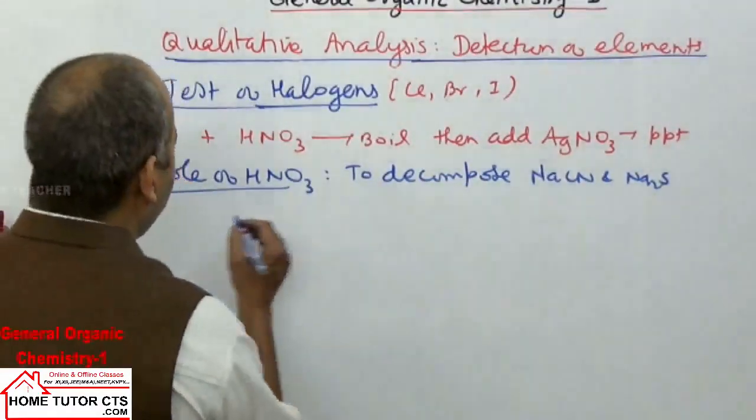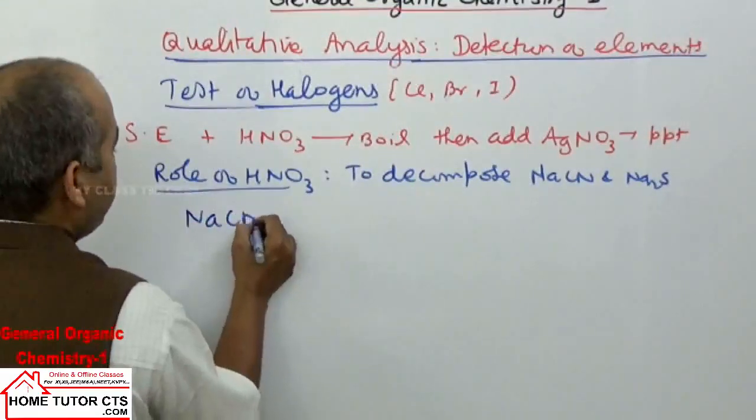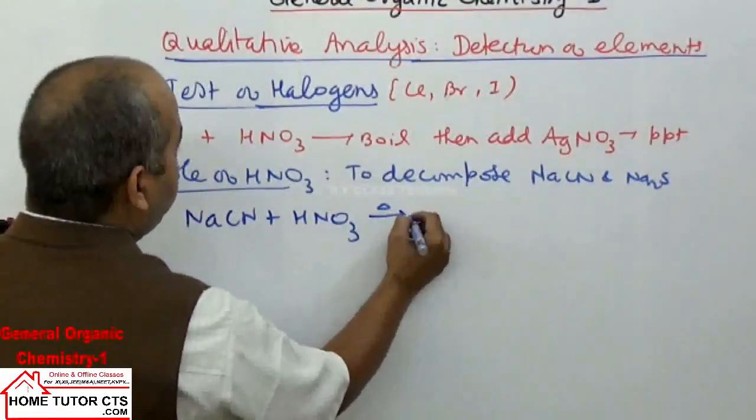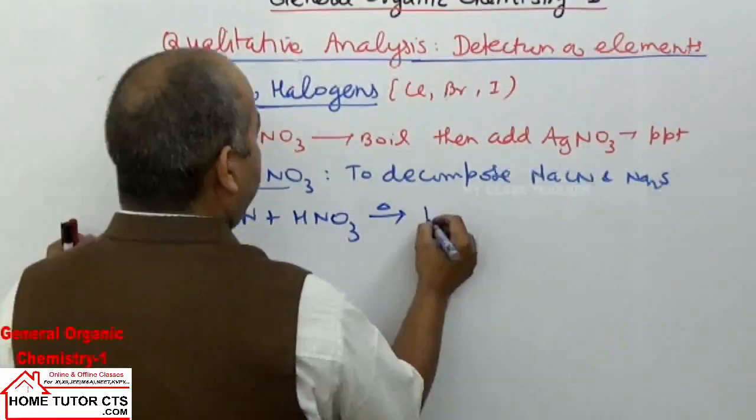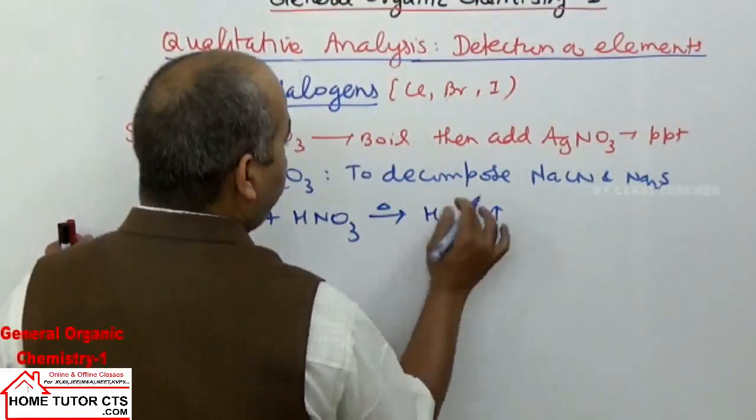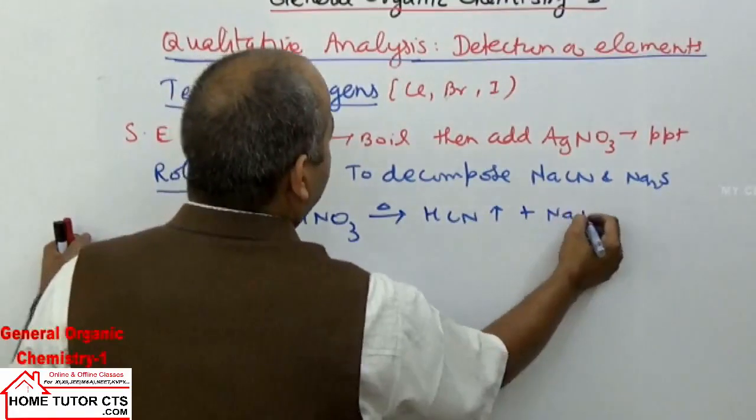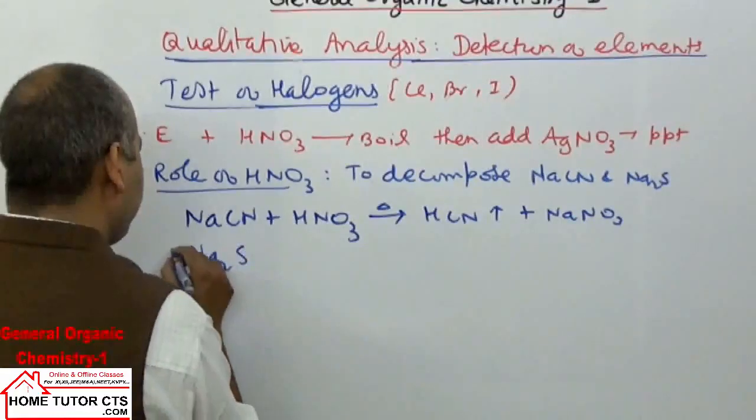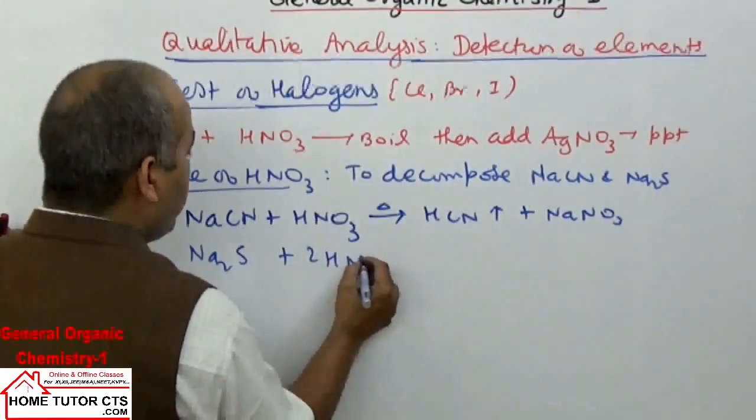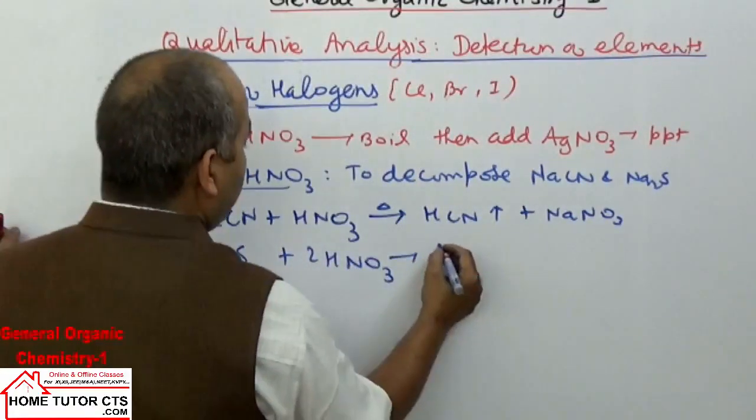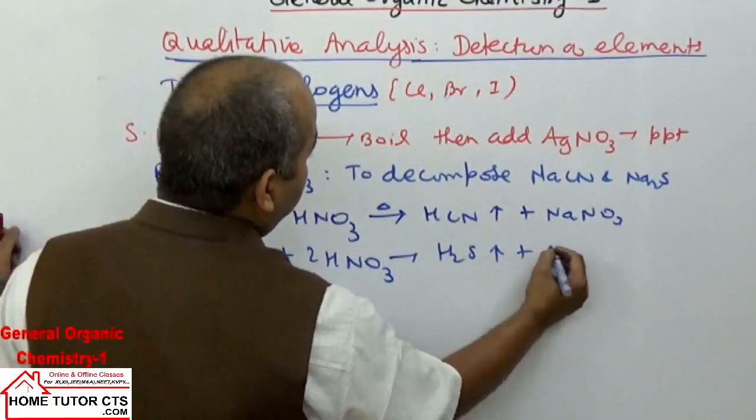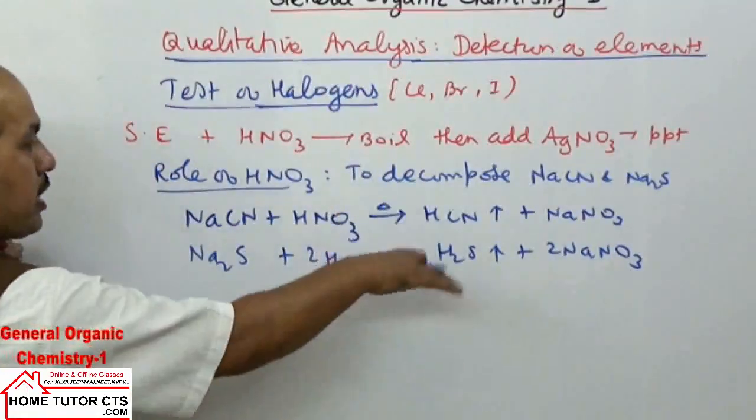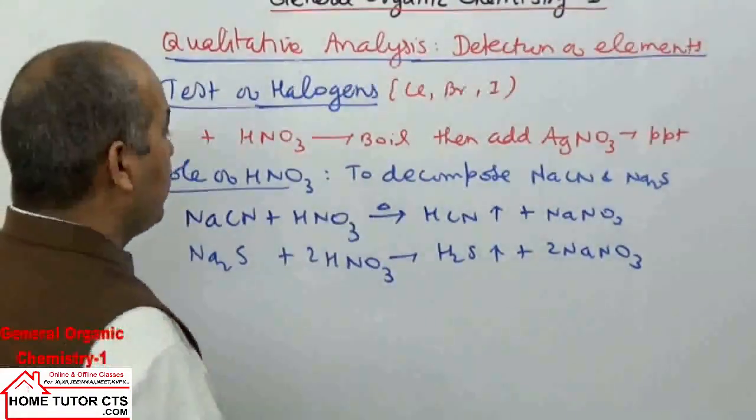Now how do they decompose? Let's see the reaction first. NaCN plus HNO3, on heating, will form HCN, a covalent volatile compound, plus NaNO3. If we have Na2S plus 2HNO3, it will form H2S gas plus 2NaNO3. These volatile compounds evaporate out, leaving them removed.